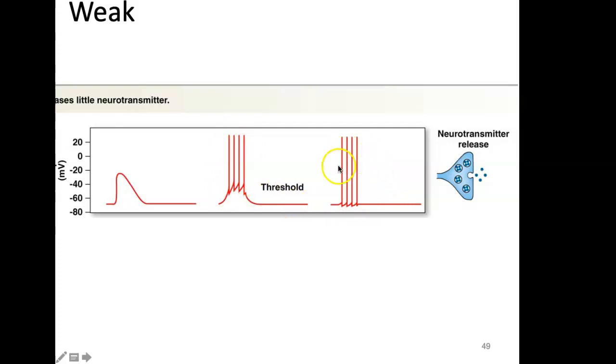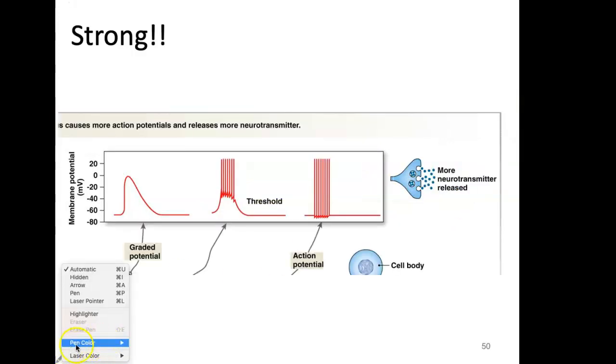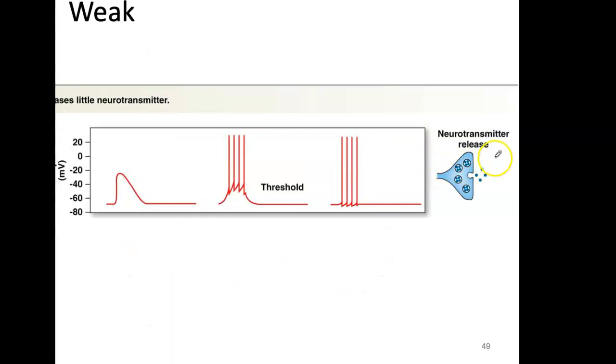And given that they have all created an action potential, we have little balls of neurotransmitter, and I have 4 of them here. That's how much neurotransmitter release I had when I had an over the threshold response or stimulus given with this kind of frequency.